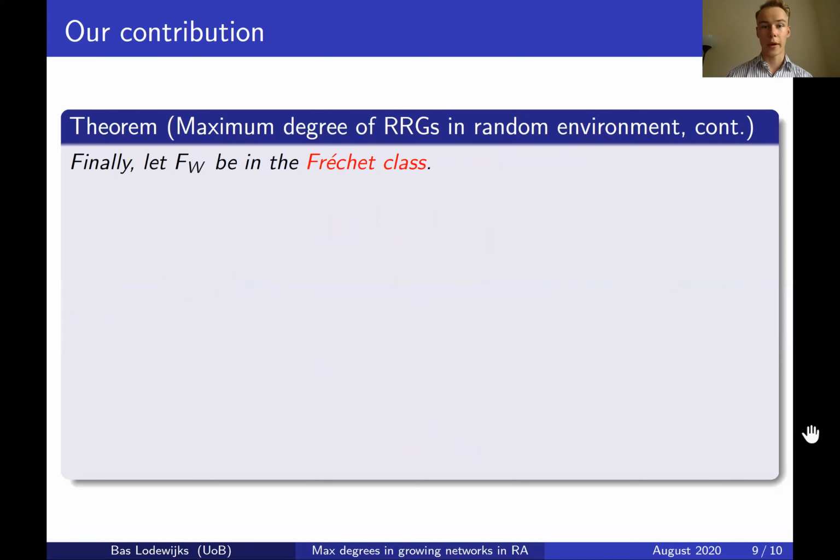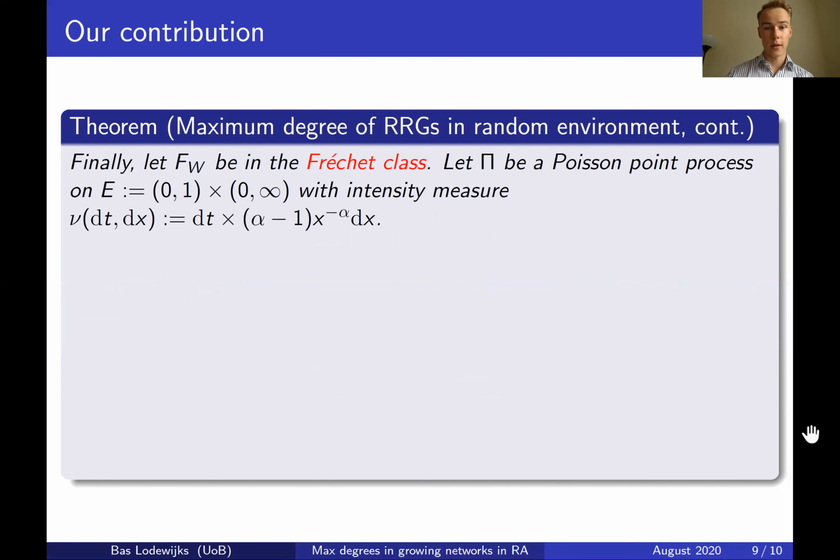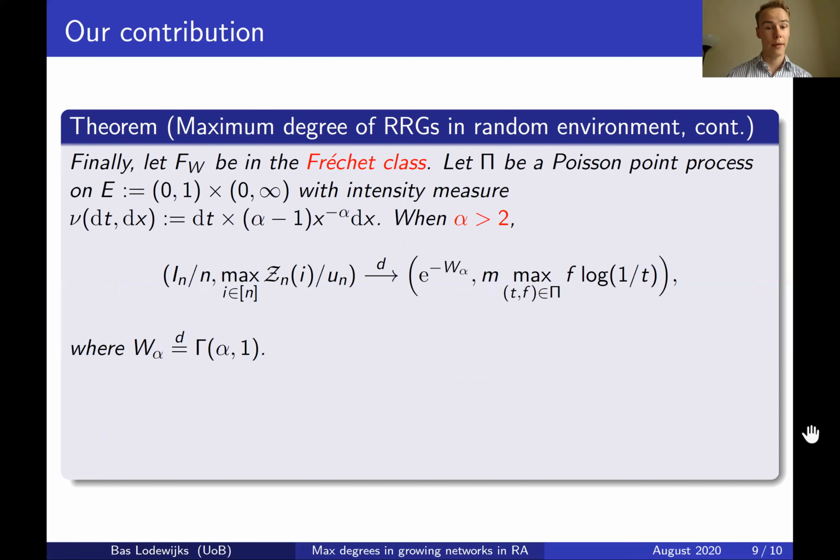And then finally, when we are in the Fréchet class again, we can again define this same Poisson point process pi, and then when alpha is larger than 2, we see similar behavior as in the preferential attachment model, but now the limits are somewhat different.